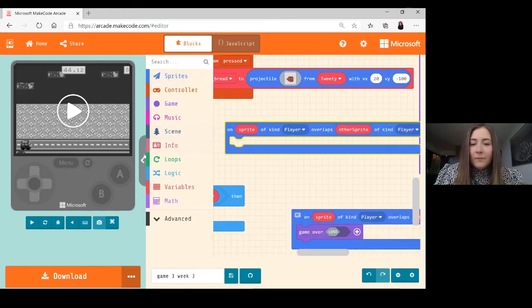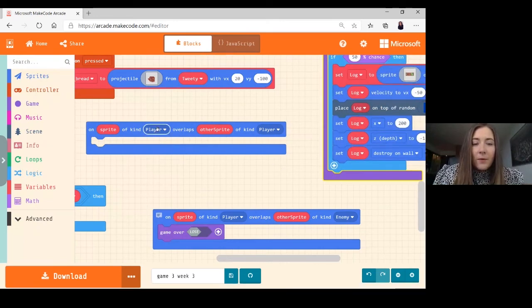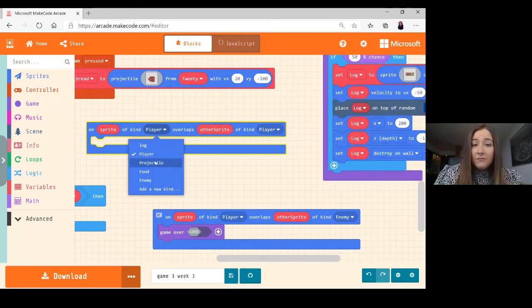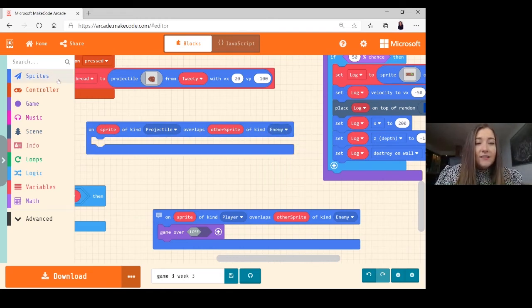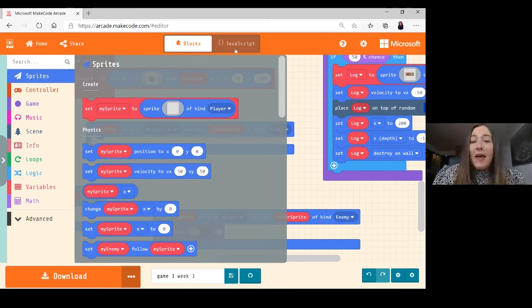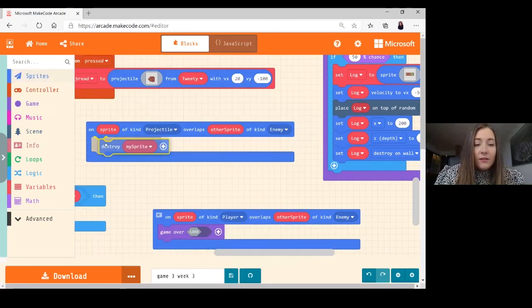And again, I'm just going to minimize this. So on a sprite of kind projectile overlaps with an enemy, we can go into sprites and get rid of that with a certain effect. So we take out destroy.